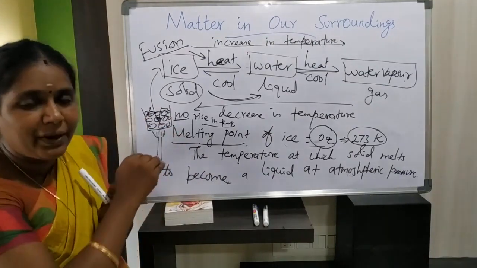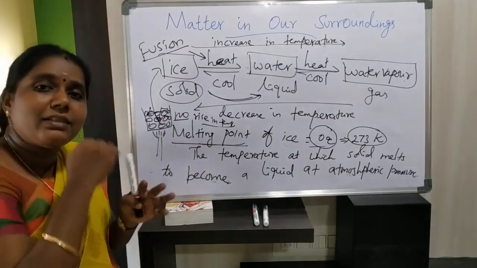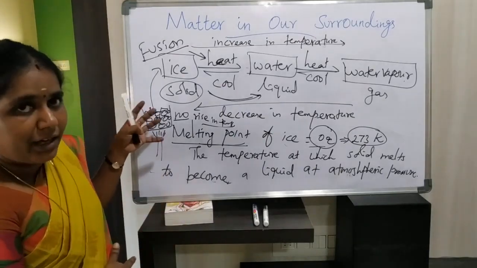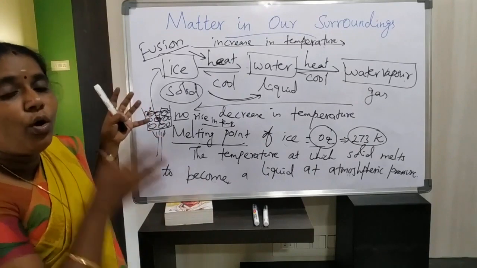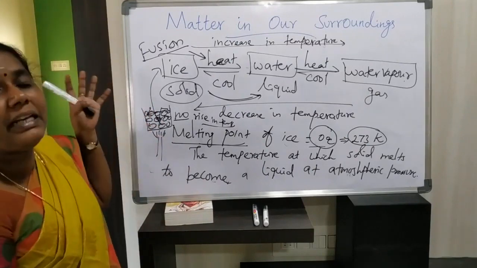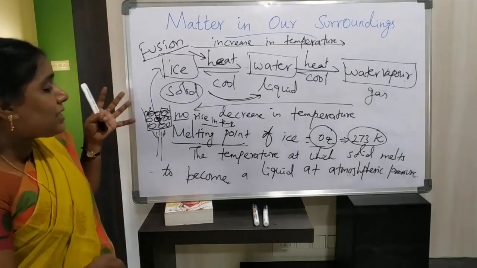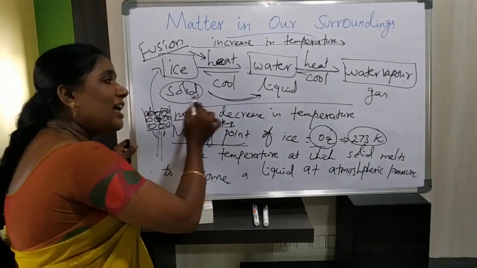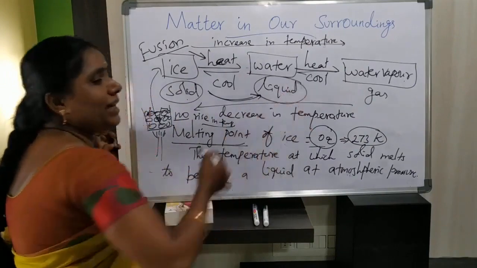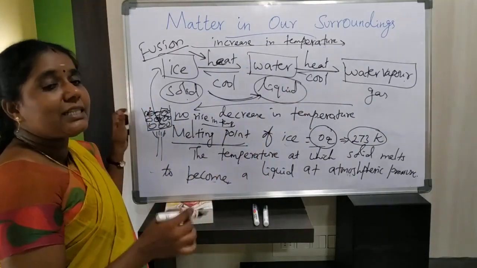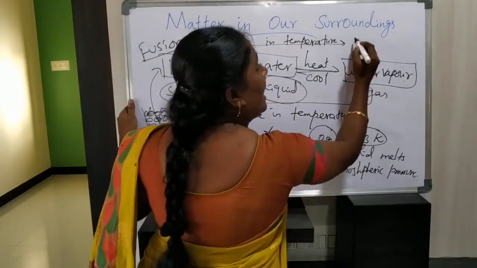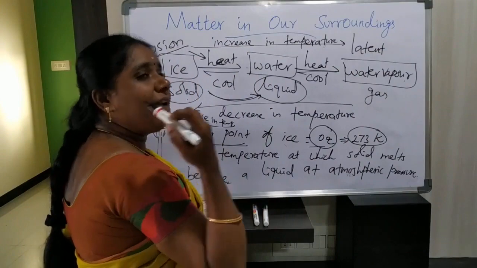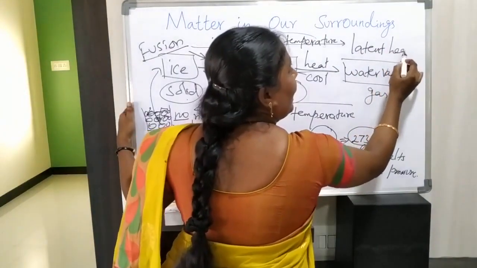The heat energy is used to overcome the force of attraction between the ice particles, as well as to convert one state of matter into another. So, this type of heat energy is called latent heat.